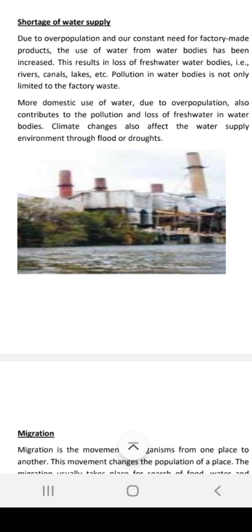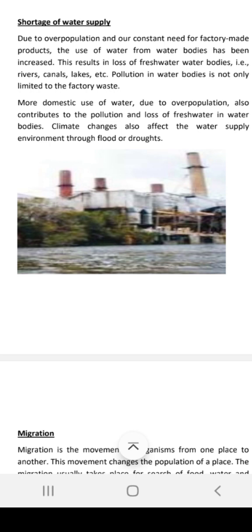The next thing would be more drastic domestic use of water. Due to overpopulation, due to the excessive uncontrollable number of population, the rate of water loss is going to be high. When there is a huge number of people living in a house or in an area, they are contributing a lot to the loss of water. Obviously, lots of people are there. They keep on consuming water, leading to water pollution.